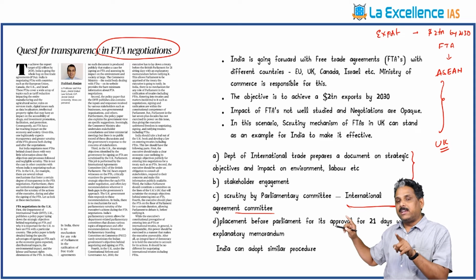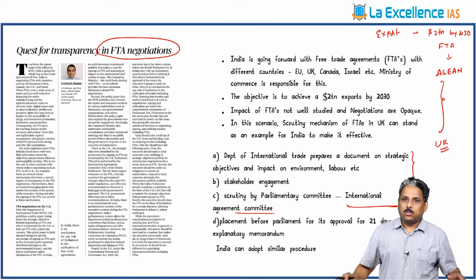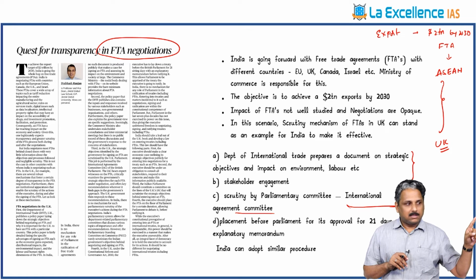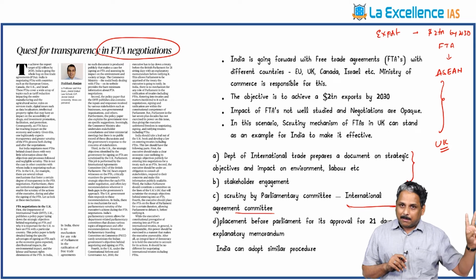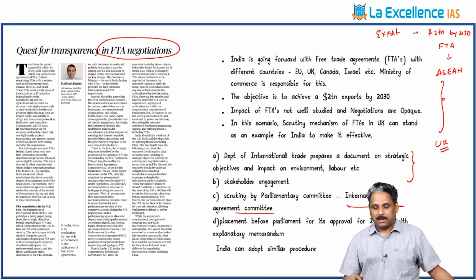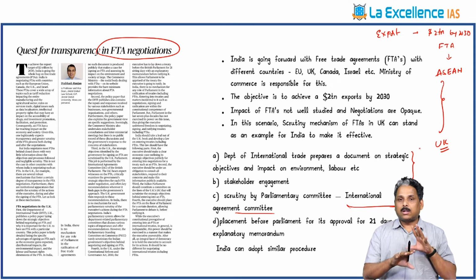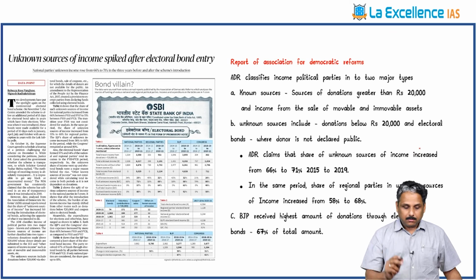After that, the free trade agreement's final document has to be kept before the parliament for 21 days for its ratification. So that's where the eye of parliament is there, detailed scrutiny by parliamentary committee is there, and then examination by the stakeholders is there, and impact assessment by the department is there. The similar thing also can be taken up by the government of India, especially Ministry of Commerce. This is what the author's expression is.